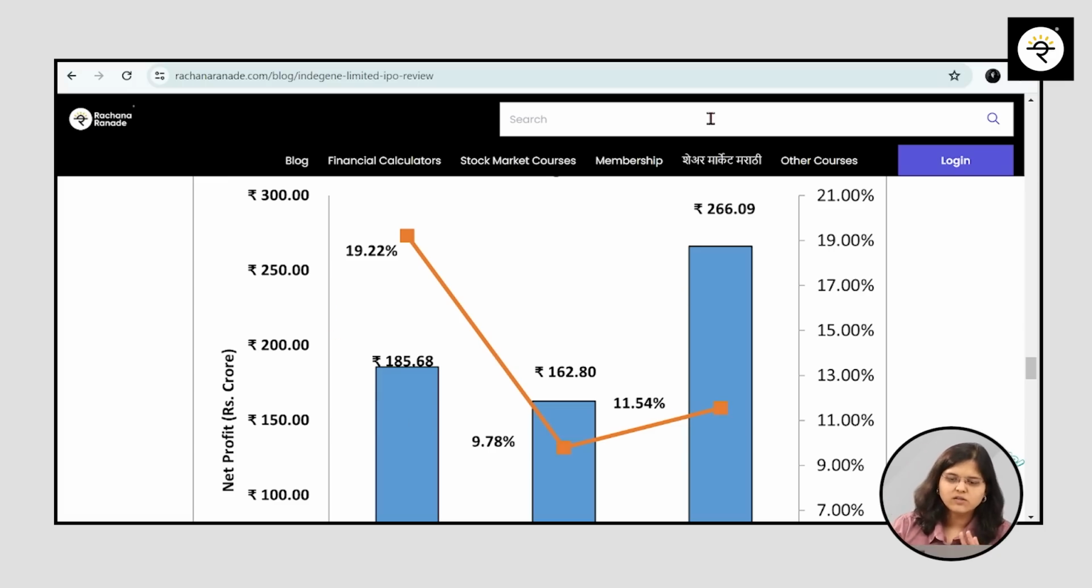Okay, so all in all, this is also in an increasing trajectory. As I mentioned, revenue CAGR is at 54%, EBITDA CAGR is roughly 31%, and PAT CAGR is somewhere around 19%. So all in all, fair enough financials.